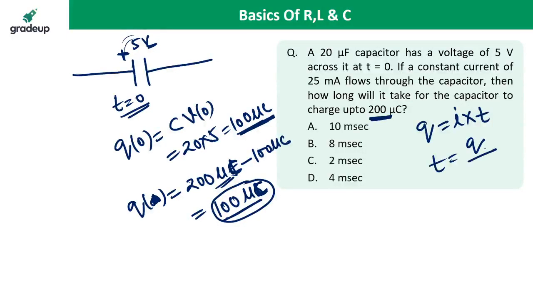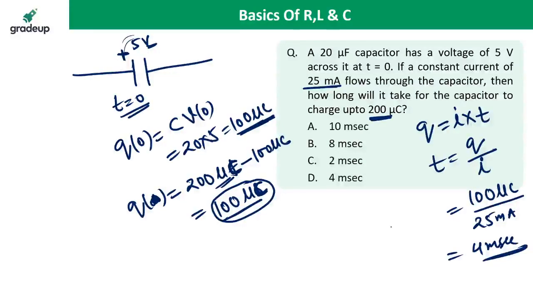T is equal to the additional charge requirement divided by the current we are applying. The additional charge required is 100 microcoulomb, and we are providing 25 milliampere current. If you divide, you get 4 millisecond. In 4 millisecond, you can provide the 100 microcoulomb charge. So D is the correct answer.